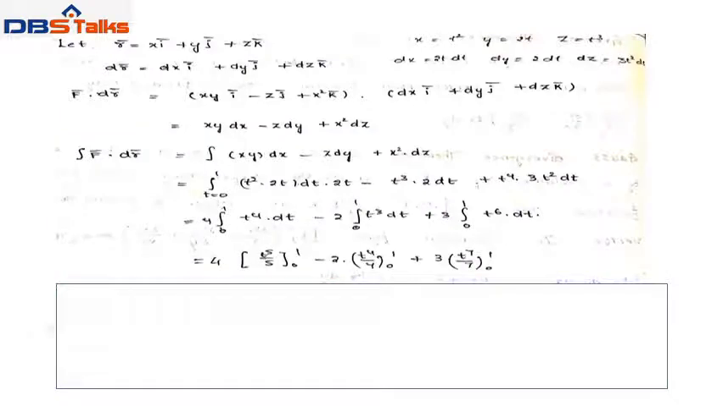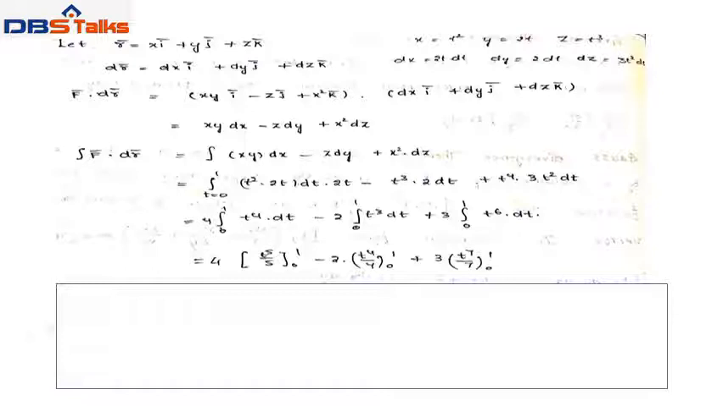Integral f bar dot dr bar equals integral, and we already found f bar dot dr bar is xy dx minus z dy plus x square dz. In a line integral we have to use only a single integral and a single variable. Now substitute x equal to t square, y equal to 2t, z equal to t cube, and dx equal to 2t dt, dy equal to 2 dt, dz equal to 3t square dt. Now the t limits are 0 to 1.